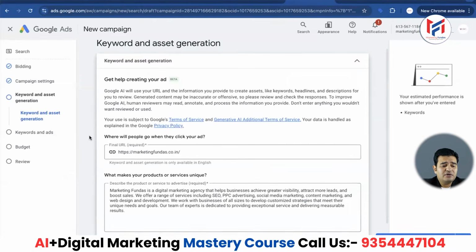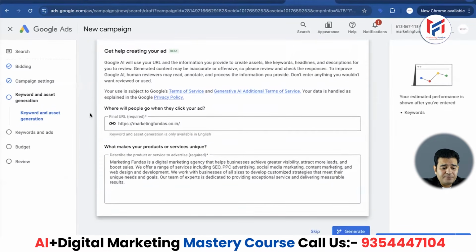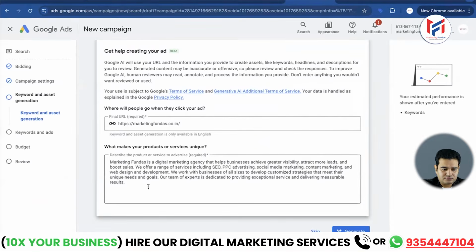What's given here? We have keyword and asset generation. Let's discuss this option now. Please remember that we don't need to choose these options, okay? But why? Because here it is auto-generating for us and it is done by their AI, which is still in beta version. This helps us in creating ads. But we need to create the ads ourselves, even if it is giving suggestions for the keywords. I have taught this professionally, so we will do it the same way. So we'll skip this.